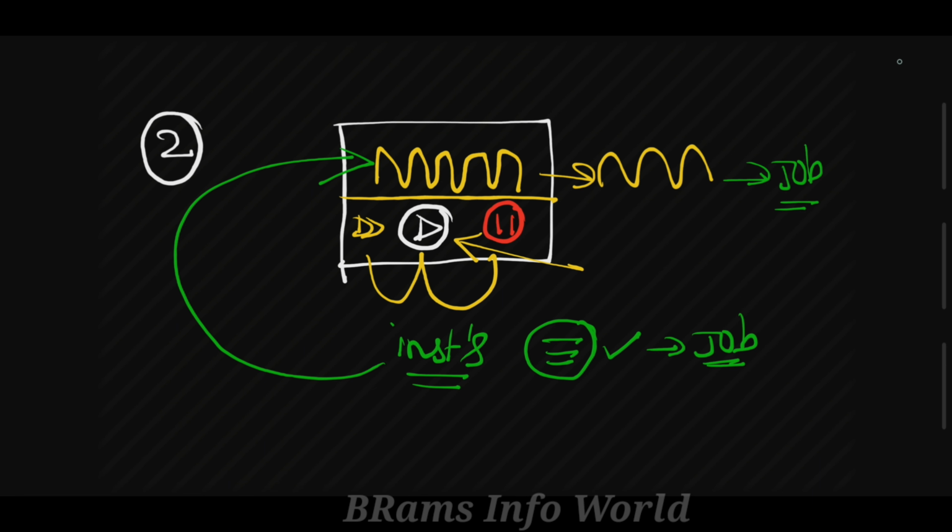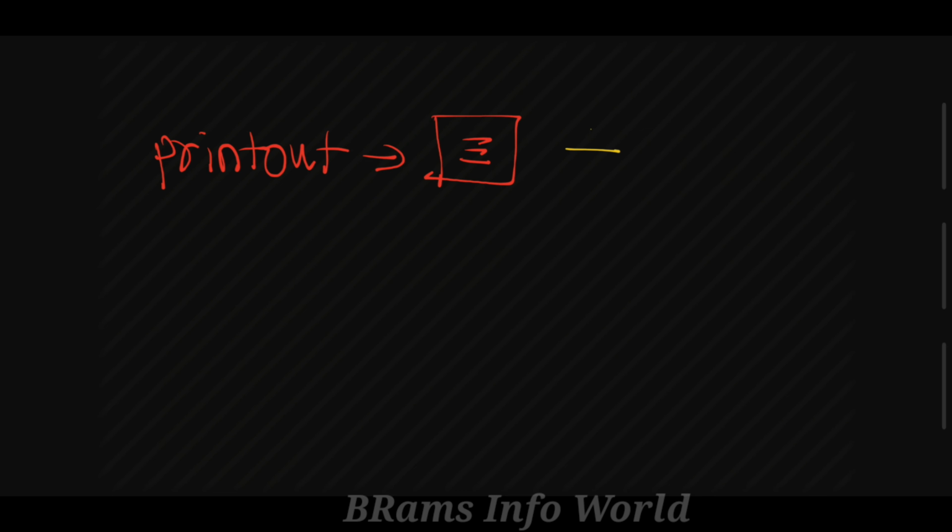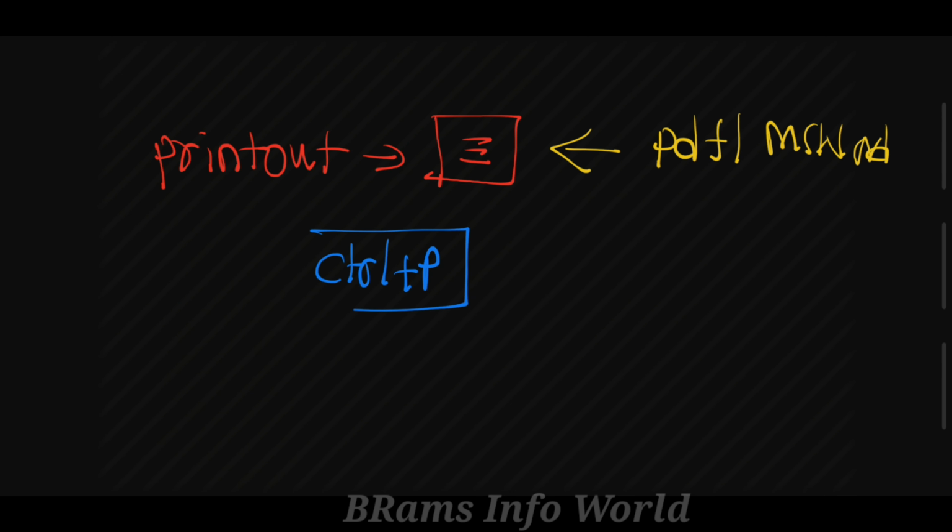Okay, you are going to take one printout from a printer. The document belongs to PDF or MS Word. What we do is give an instruction like Control P. Control P means what?